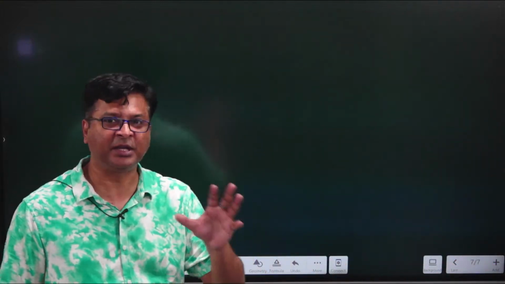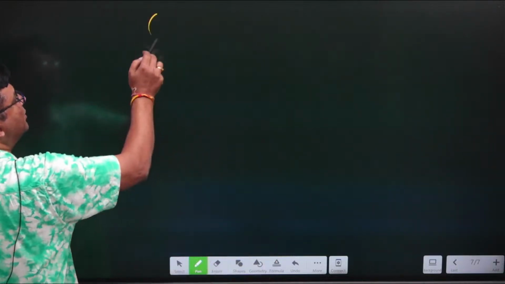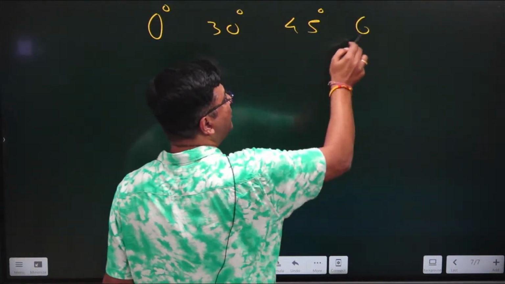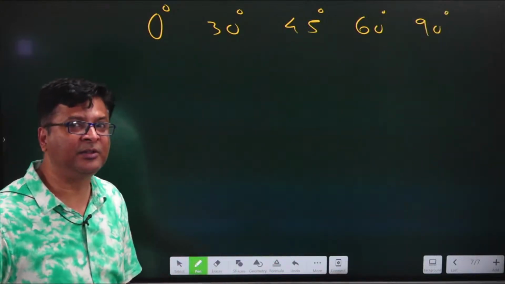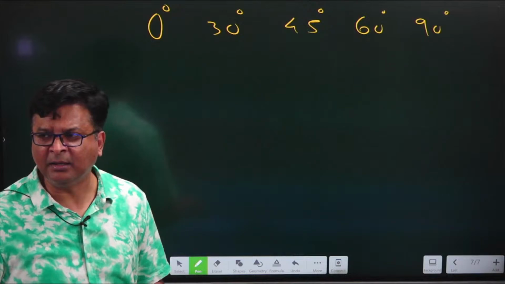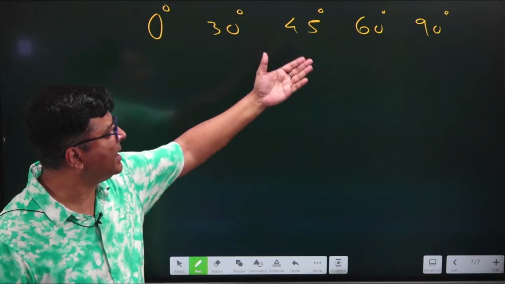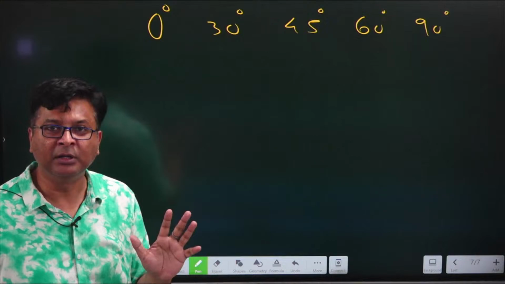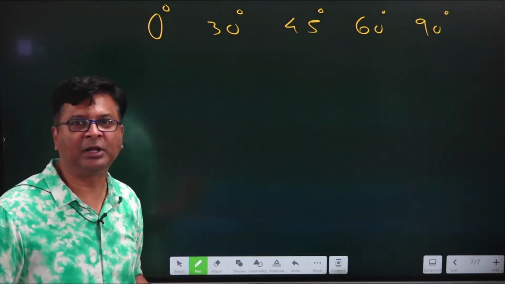So let me tell you how to draw the trigonometric table with a trick, which you may or may not already know. Whenever we draw the trigonometric table, we start with these 5 values, and these 5 values will keep repeating when we do 11th class higher trigonometric ratios, because this is not the end, you will be getting more values. You will be getting angles more than 90 degrees to be calculated for sine, cos, tan, cot, sec, cosec. So you must be perfect with this table first, and then we can go for further things.